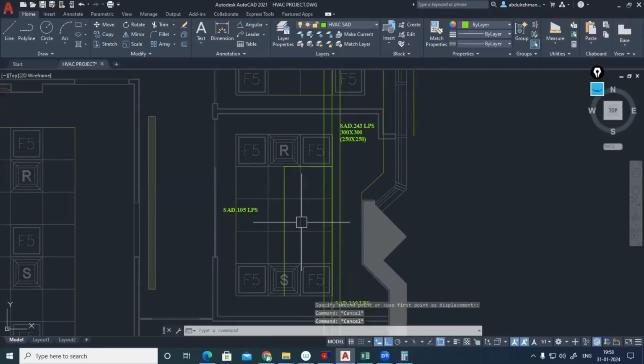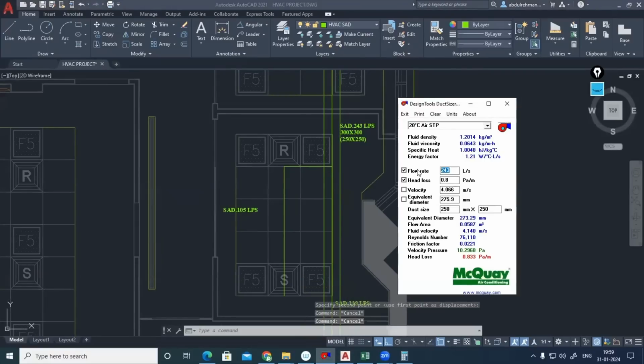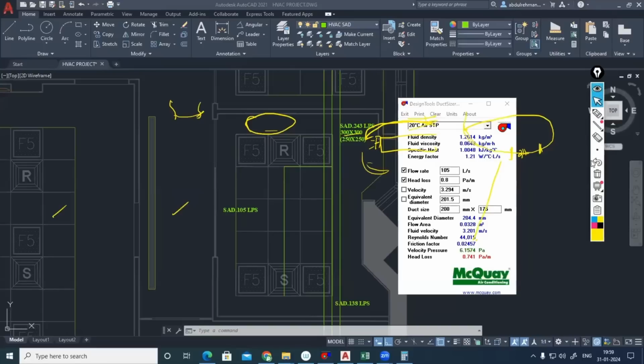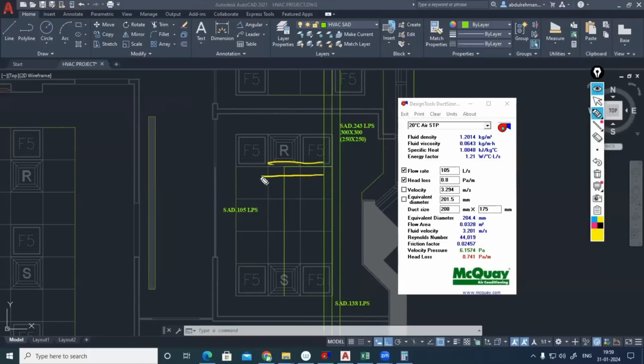Okay. So VAV, I am planning to provide here. 105 liter per second. What's the duct dimension I need? For 105 I need 200 by 200, 175 by 200, 200 by 200. But you have to make sure what the VAV diameter is. VAV inlet diameter is 100 only. So this duct face should have, suppose you are planning to cut it from the face of the duct, you can take it like this. Okay. Here you can provide a shoe collar. In this shoe collar, you can connect your VAV.